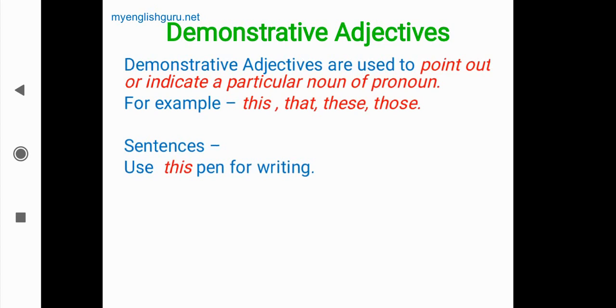This pen. Here it is a demonstrative adjective. It is giving a special emphasis on this pen. Okay, this pen for writing. Second, keep these flowers in the basket.